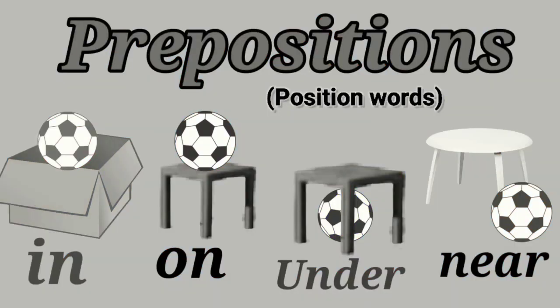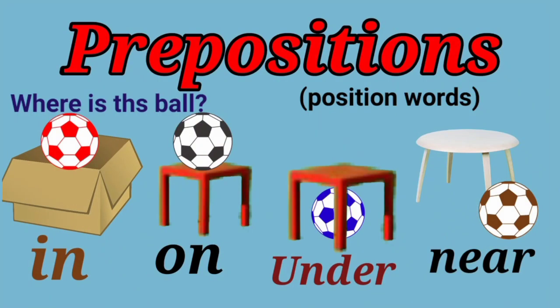Children, our today's topic is prepositions, or you can say the position word. Can you see these four pictures? You can see a common ball. The question is, where is the ball? In picture number 1, the ball is inside a box.